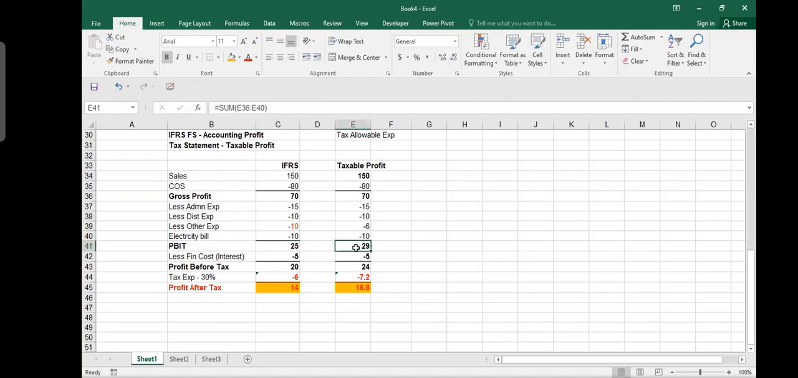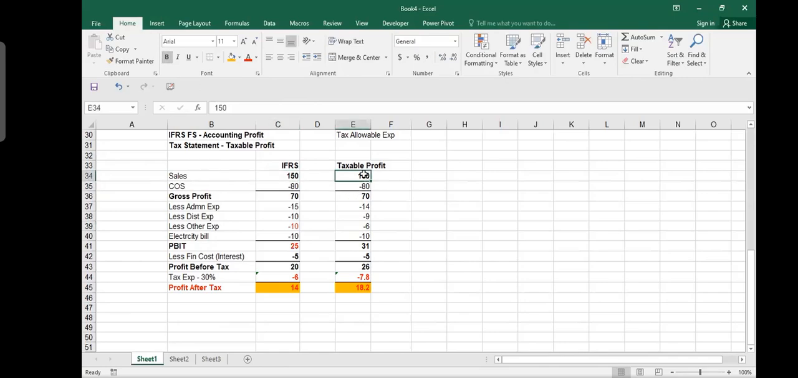What I'm trying to focus on is that this profit, which you calculate here, is an outcome of the income and expenses. And the list of expenses will not match. You write down here 15, the tax department will only accept 14 out of that. You say my distribution cost is 10, the tax department will say only 9. So how does the tax department think, how do they work?